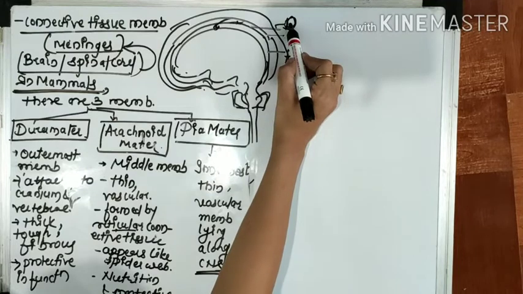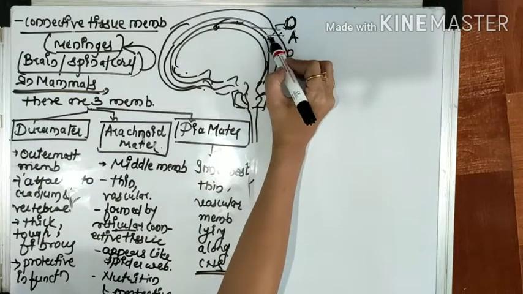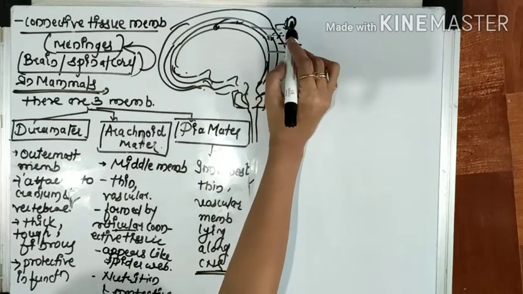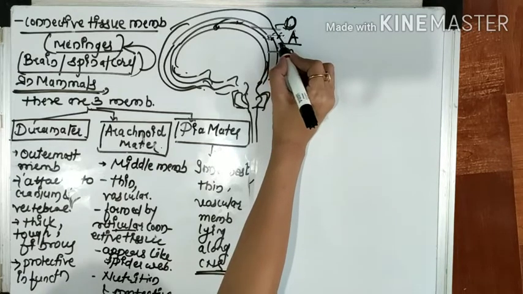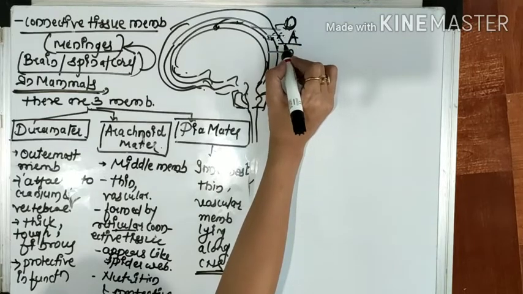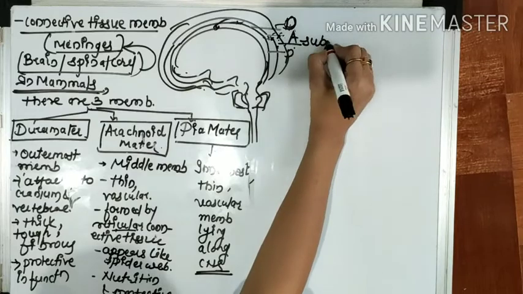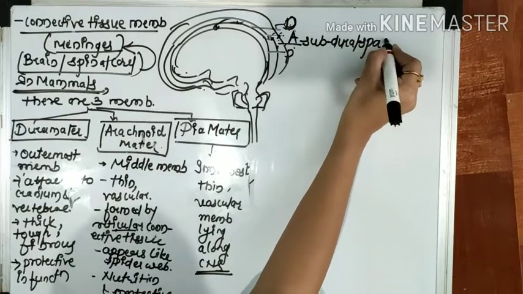Here you can see the gap between the dura mater and this layer. Between the dura mater and arachnoid mater, the space there is known as the subdural space.